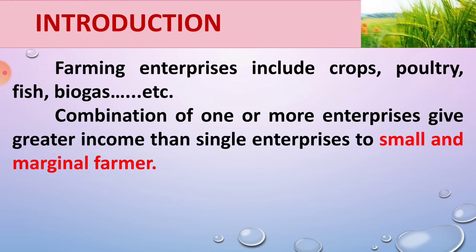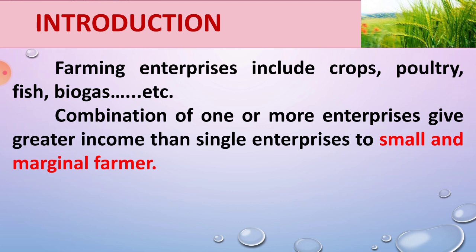Okay, first see what is meant by integrated farming system. It includes farming enterprises like cropping, poultry, fishery, biogas, beekeeping, aquaculture. These are the different enterprises included in the integrated farming system, a combination of one or more enterprises, cropping plus poultry plus fishery, cropping plus biogas plus dairy.